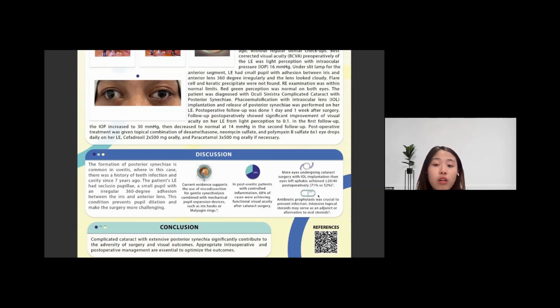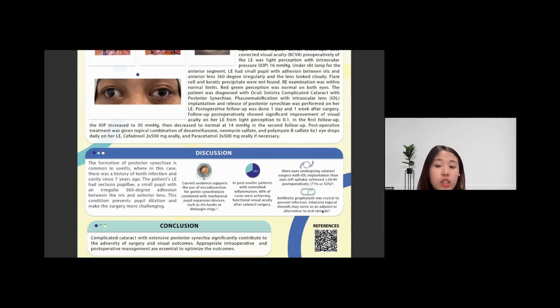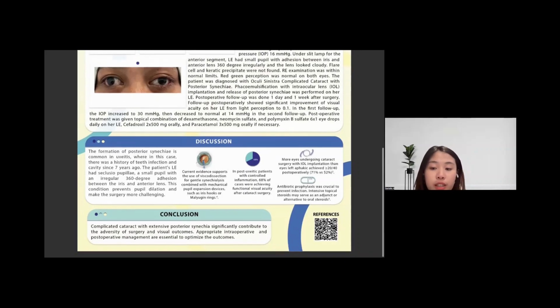More eyes undergoing cataract surgery with IOL implantation than eyes left affected achieve better than 20/40 post-operatively. Antibiotic prophylaxis is crucial to prevent infection, especially if the patient has poor hygiene. The patient is not really good at this, so we have to give antibiotic prophylaxis as a prevention. Intensive topical steroid may serve as an adjunct or alternative to oral steroids.